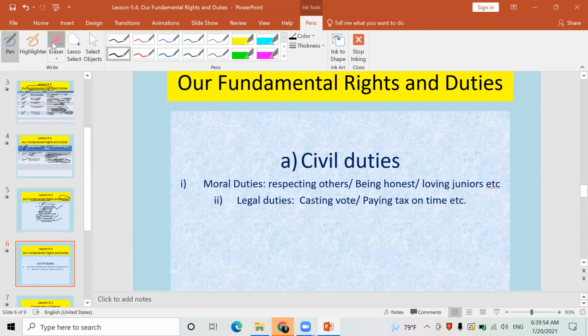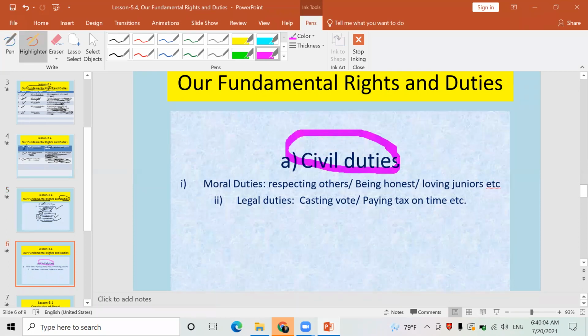Look here. Civil duties. Civil duties are duties only. Fundamental duties or civil duties.